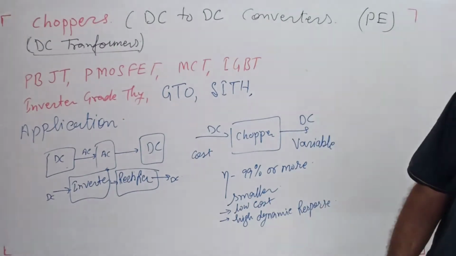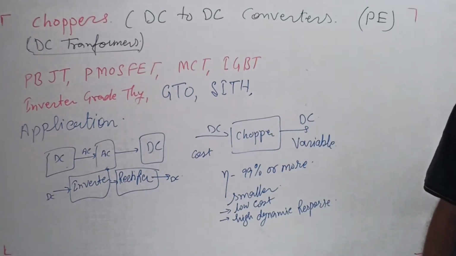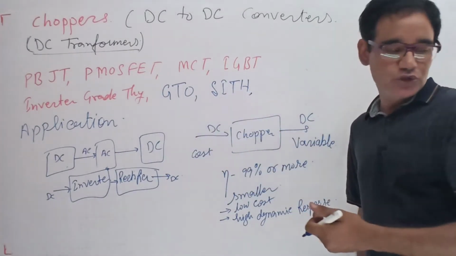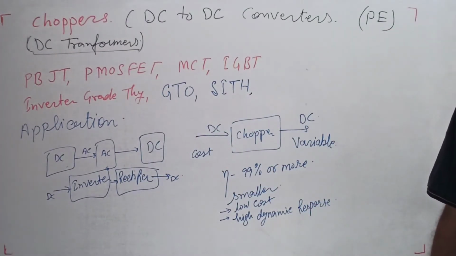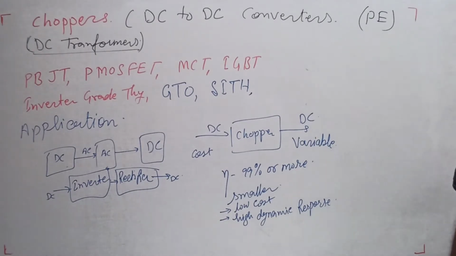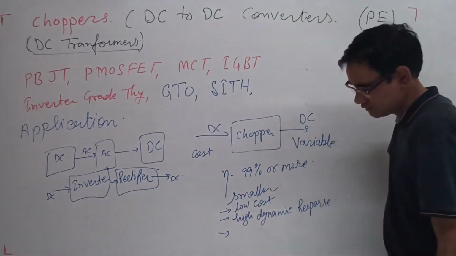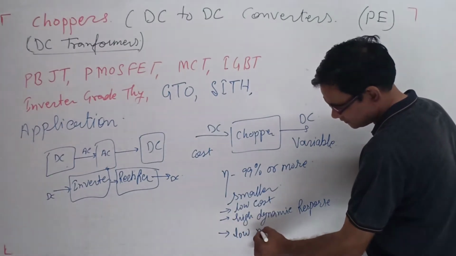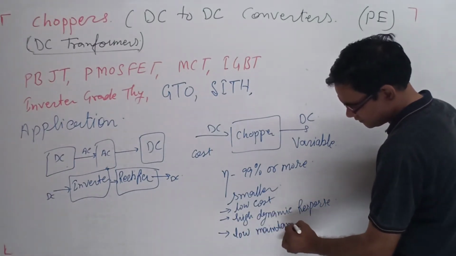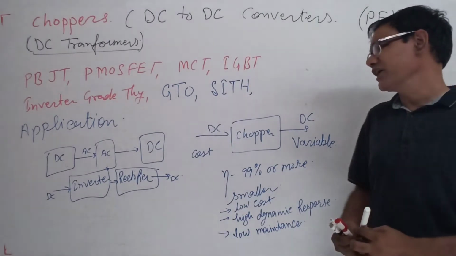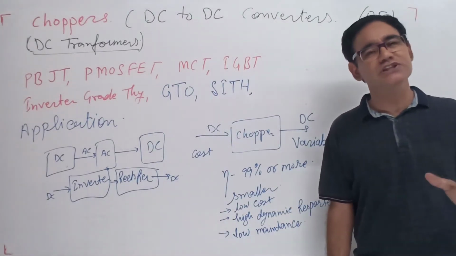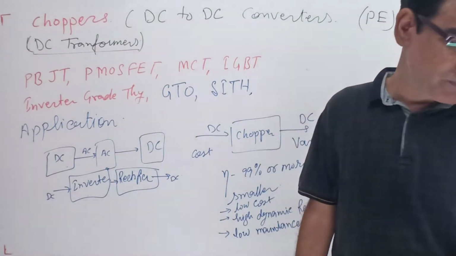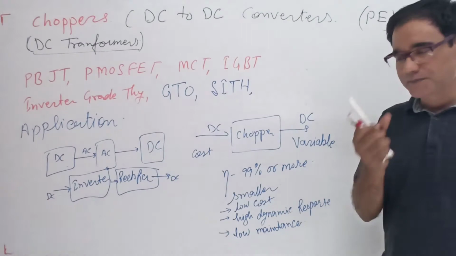So these are some advantages of the choppers over DC to AC and AC to DC conversion: saving of power, fast response, low maintenance, small size, smooth control, and one step conversion. So that's why we are using the chopper.